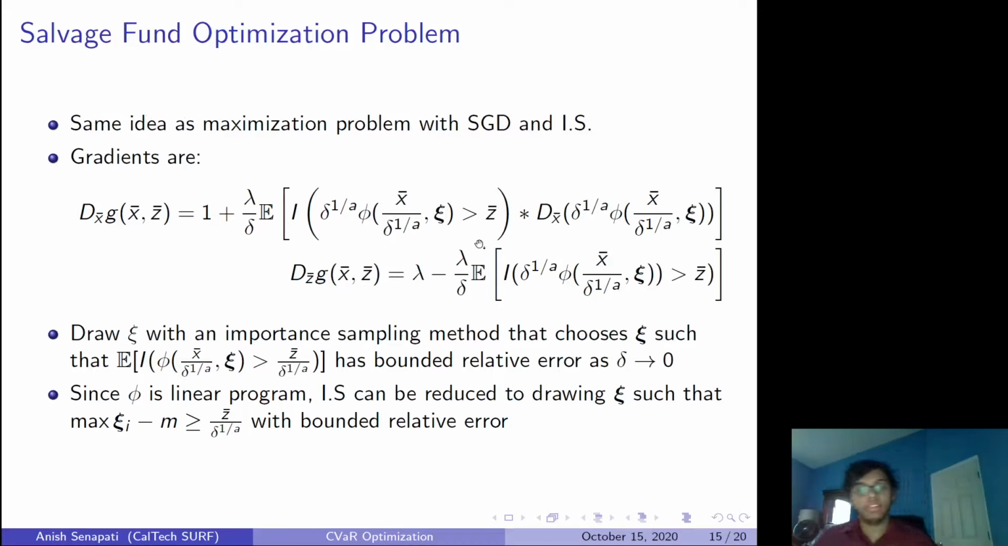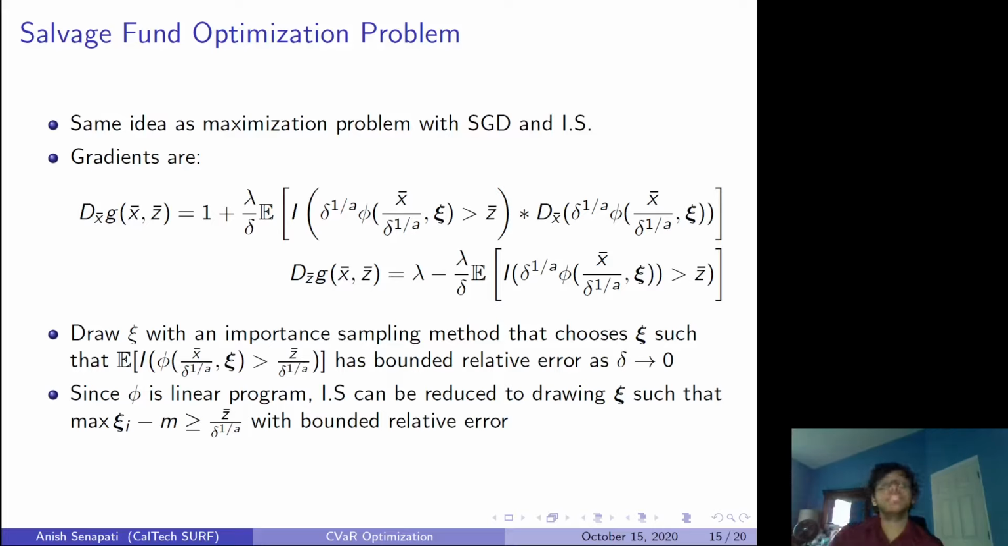There are two major differences. First of all, we need to apply an importance sampling such that this is satisfied with bounded relative error. This is similar to the previous problem. So how do we apply importance sampling to do that? You can say phi is a linear programming problem, which means it's a minimization problem as well. So if you find one solution of phi,